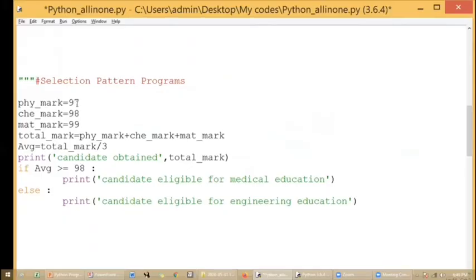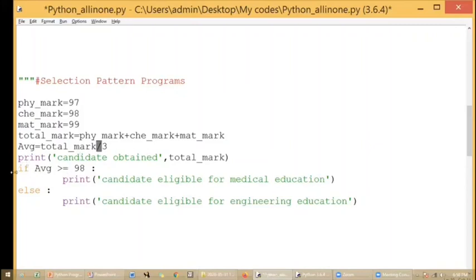I'm not going to get the input from the user. I'm not using the input function so far. I'm only going to assign the values so you can understand this very easily. Later we will see how to get the input from the user. So I assign three values, then do the computation: total mark, then the average. Remember, when you have a single slash, it gives only a floating value as the answer. So the average will have a floating value. That's okay.